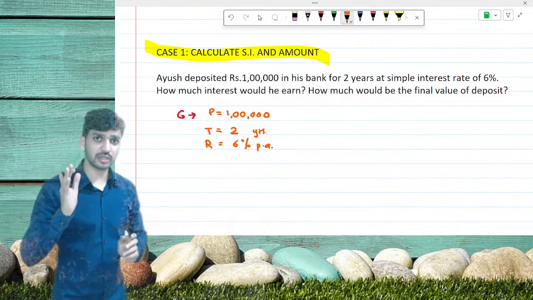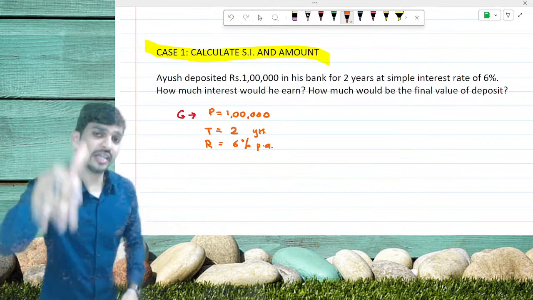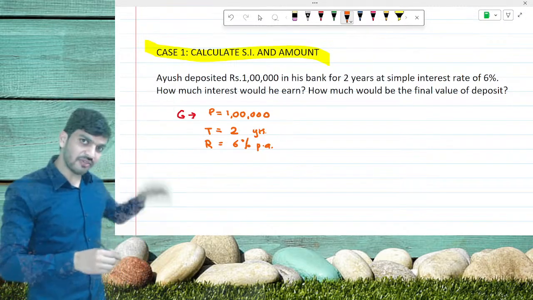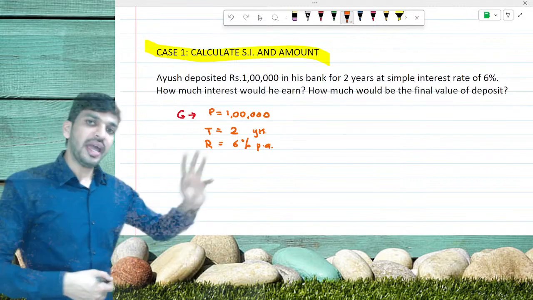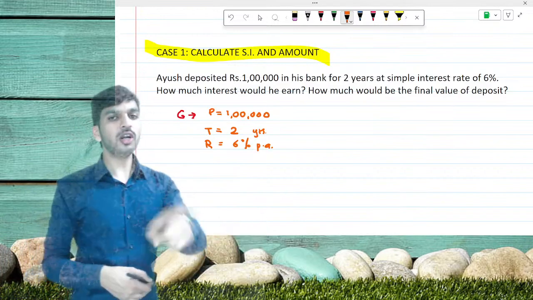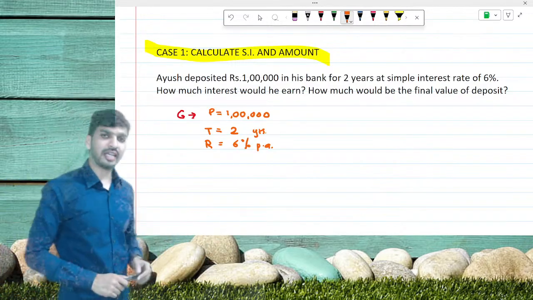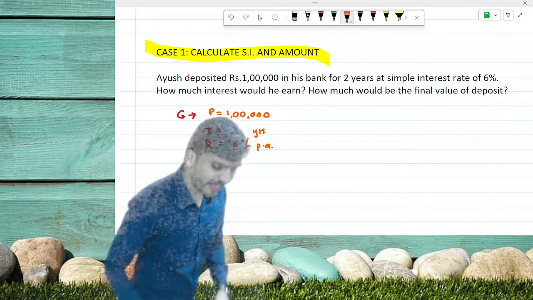That is your interest. Now we can directly go for the calculator. After writing the given part, we do not need to write down the formula and substitute in the formula. Do not waste your time there. Directly pick up your calculators. All of you get ready with your calculators, and let me also get ready with my calculator and get the answer.